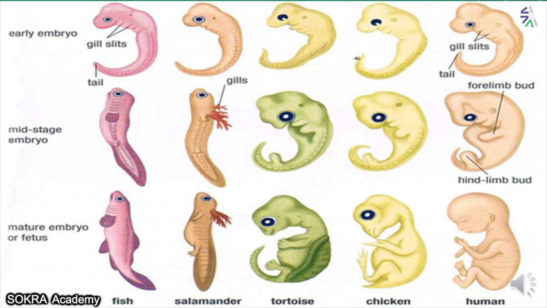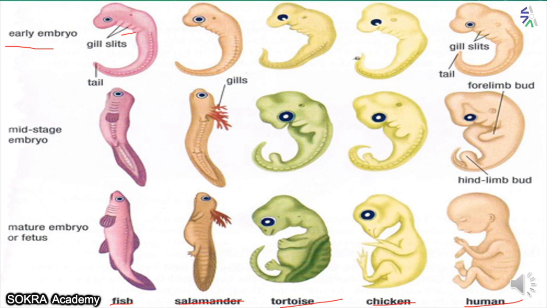What is embryological evidence? An embryo is the baby which is present in the womb of the mother. Now just look at this embryo. This is the early embryo. This is the embryo of the fish. Just look at the naming below here: fish embryo, salamander, tortoise, chicken, human.